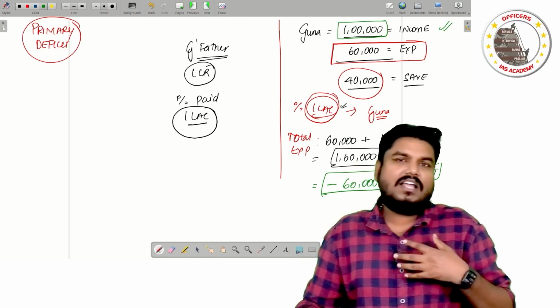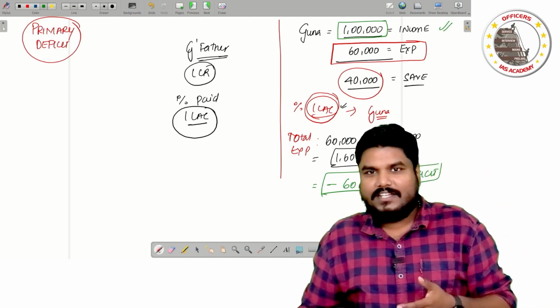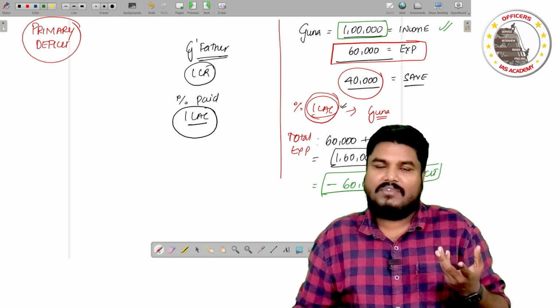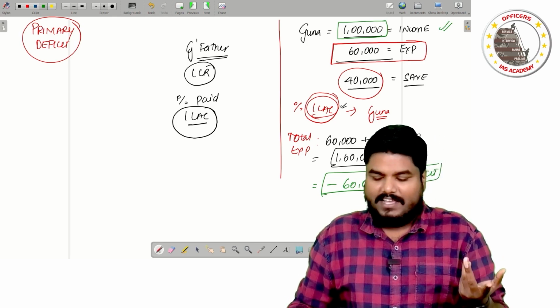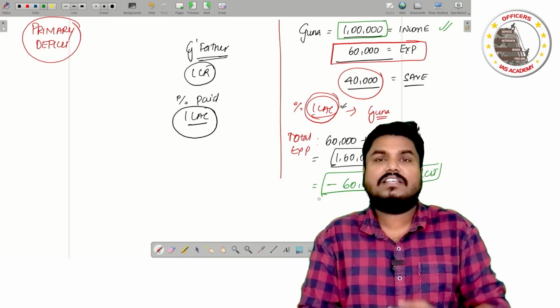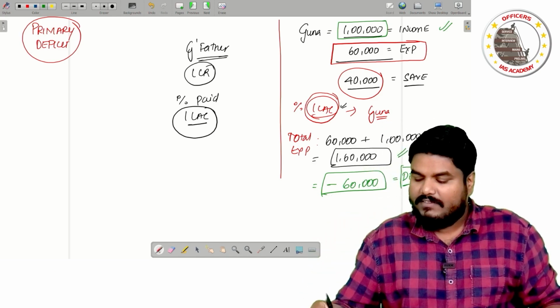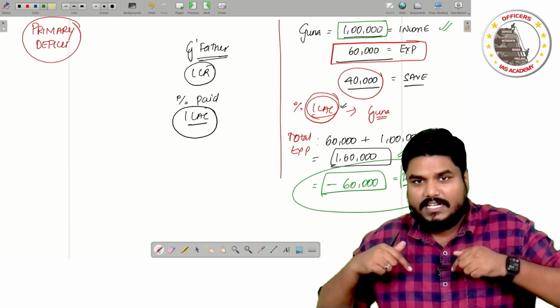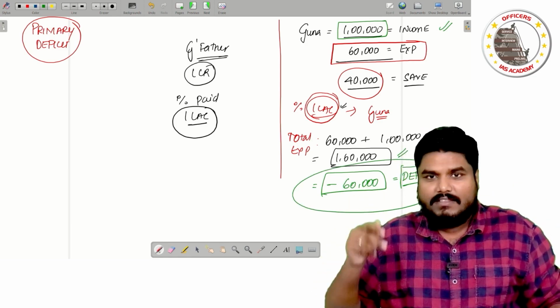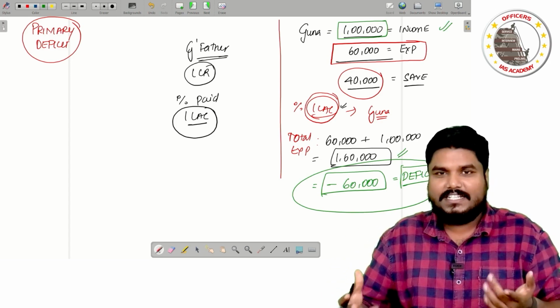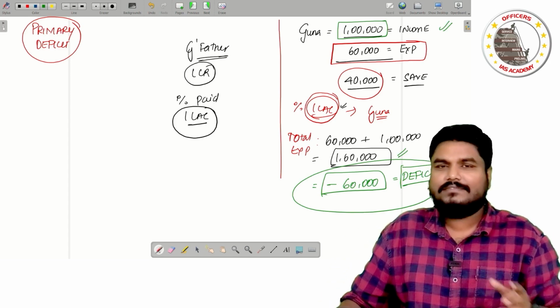Right? So if someone comes and asks me, Guna, what is your income? I say 1 lakh. Guna, how much are you able to save? I will say, sorry, I am not able to save anything. I have 60,000 rupees of deficit. Then others will criticize me. But do you think that this situation reflects my current imbalances? Do you think this reflects my personal financial position?